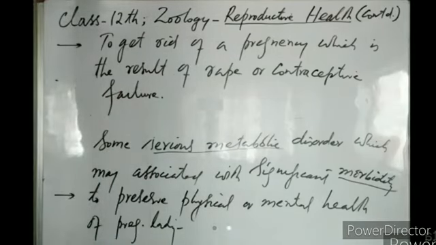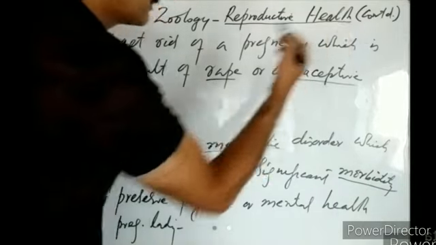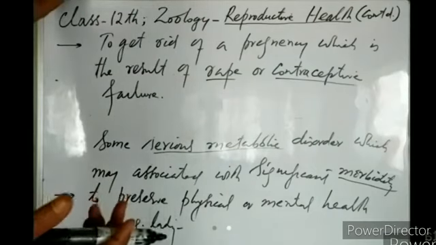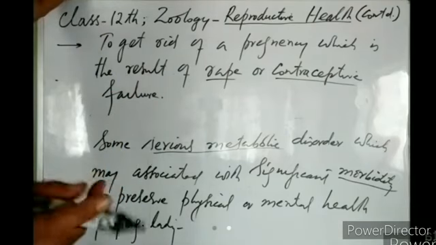If a woman is raped and she gets pregnant, or if a woman was using a contraceptive device and unknowingly the device failed, now she got pregnant. So whether it is a case of rape or contraceptive failure, and a pregnancy has occurred, that pregnancy can be terminated if the couple wishes.